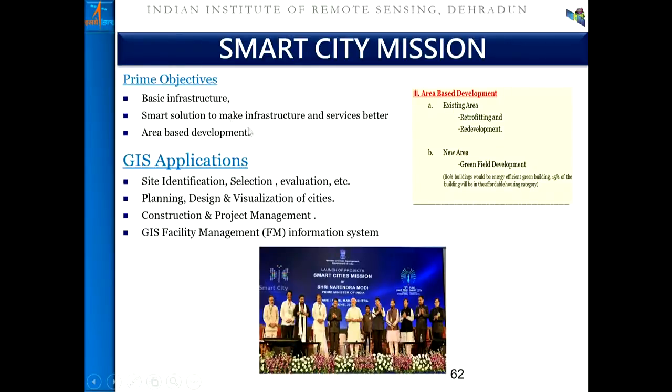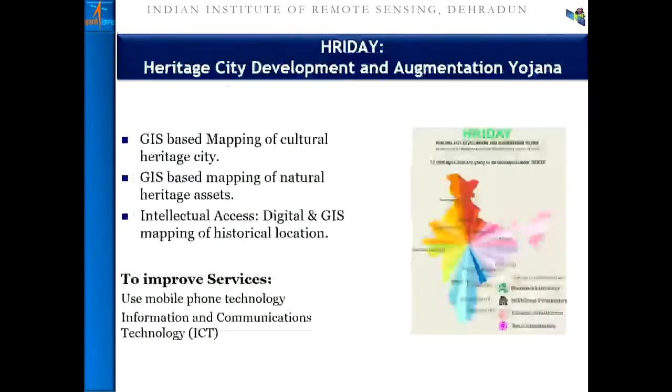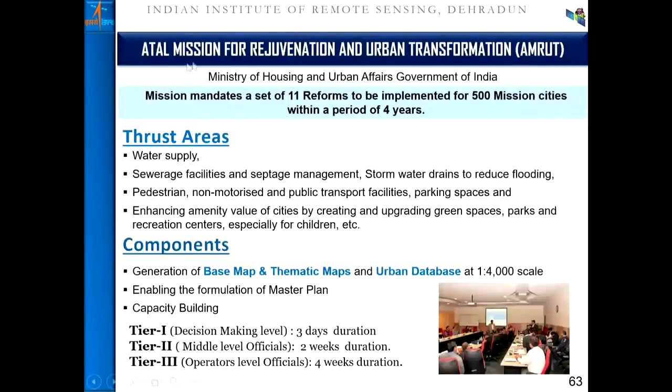Under the smart city application, all these aspects, as I said earlier, site identification, selection, evaluation, and other processes, the consultants and also the special purpose vehicle which has been mooted as a process in the development process, are utilizing the technology under the major flagship program of Atal Mission, which primarily focuses on urban infrastructure and also master plan formulation.